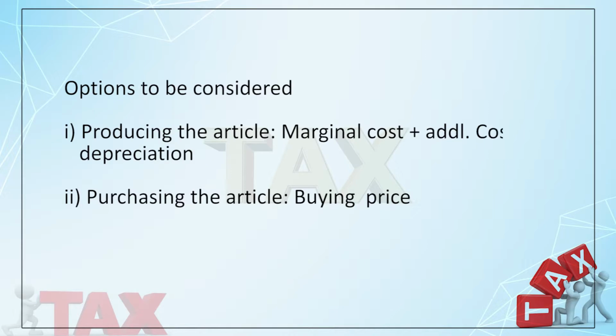Second one is when you are manufacturing but that needs a new machine, or you need to establish a separate unit. Now what happens in that case? In that case, you will compare the marginal cost of making the product plus the additional cost in the form of depreciation, right? Because you will appreciate that whenever you are purchasing an asset, there is an additional cost of depreciation which will be included as a part of your cost. So additional depreciation per unit has to be included, and then that is to be compared with the purchase price, and the lower should be taken, right?